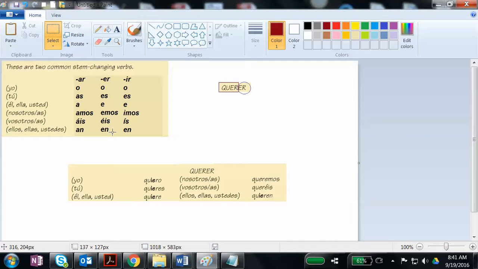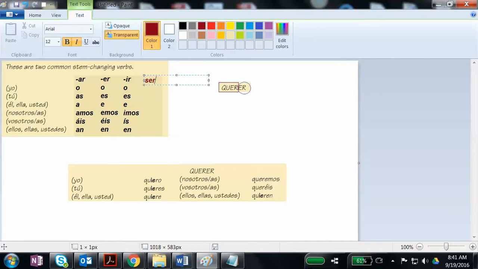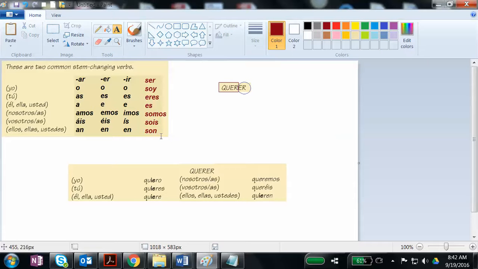So if you remember the verb ser, if I write out ser, let's put it right here. Ser is an ER verb, but you can see that when I conjugate it out, it doesn't keep its stem, which is supposed to be an S, and then you add these endings.